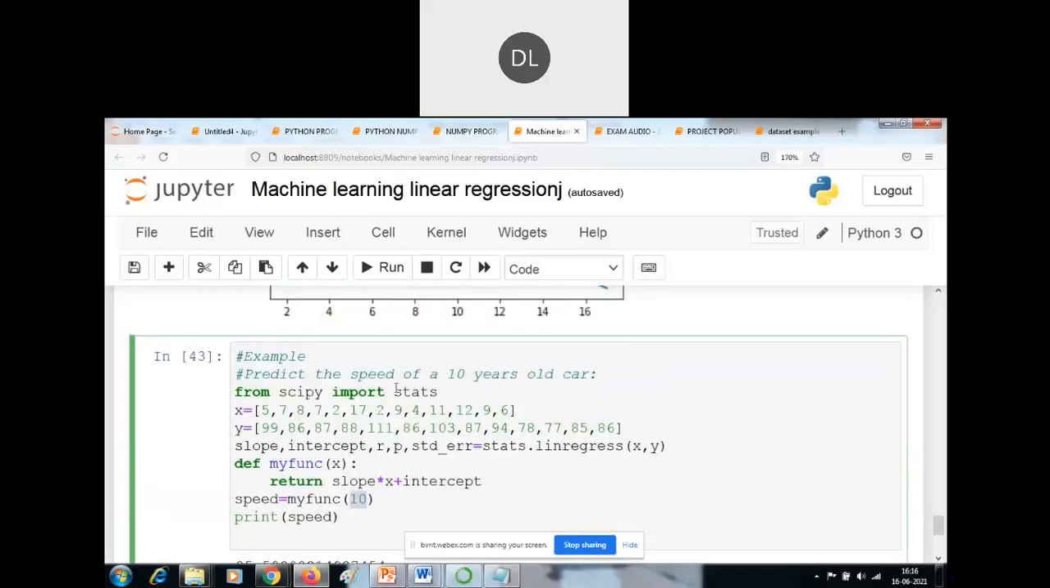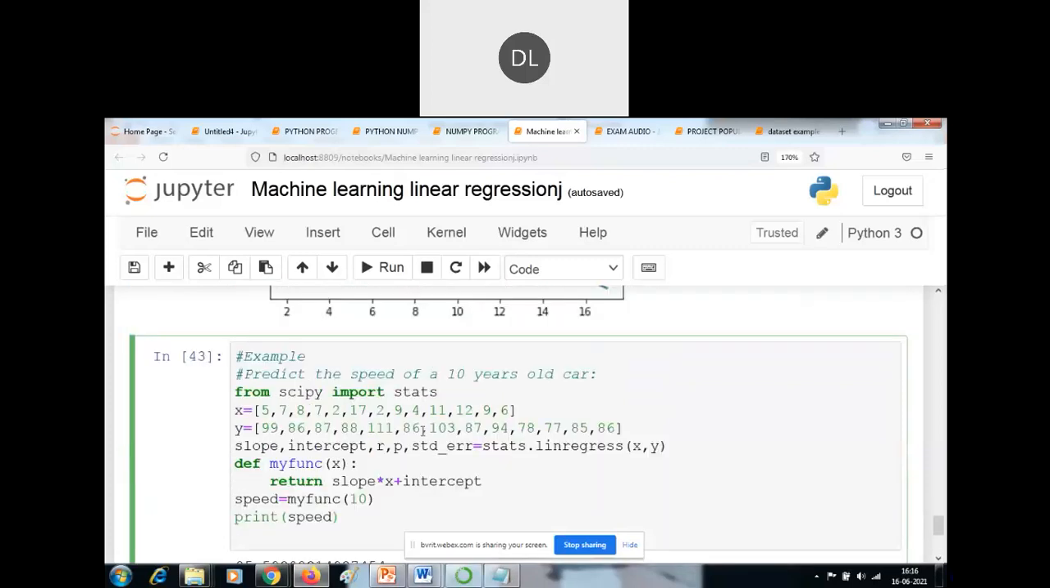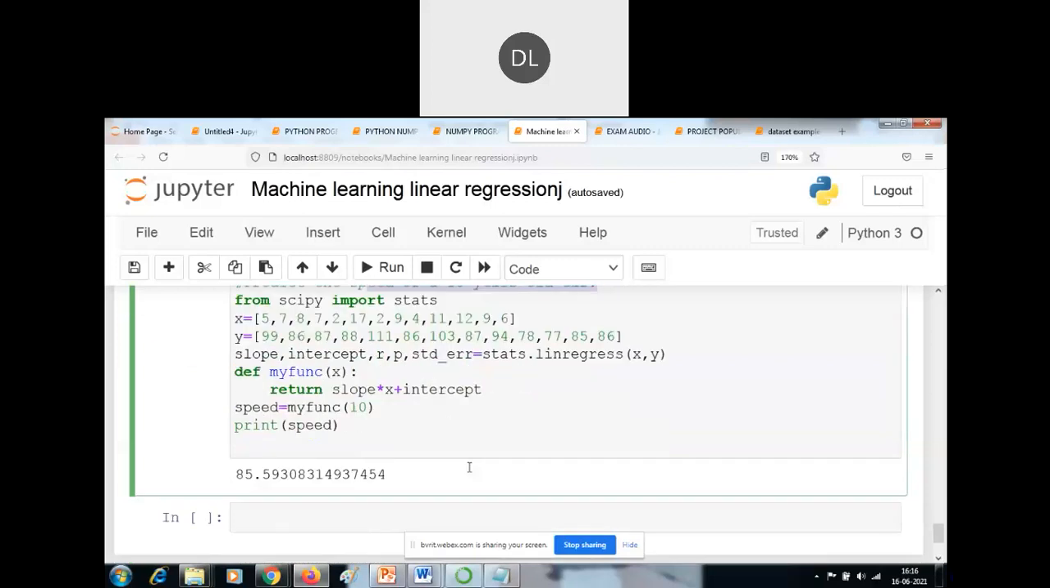Okay, so the car is 10 years old. I am passing the value here. Then I am finding the prediction. After printing the speed of the car, this is the future prediction value, 85.59. So this is the output of this program. It is used to predict the speed of a 10 years old car. What is the speed? 85.59.